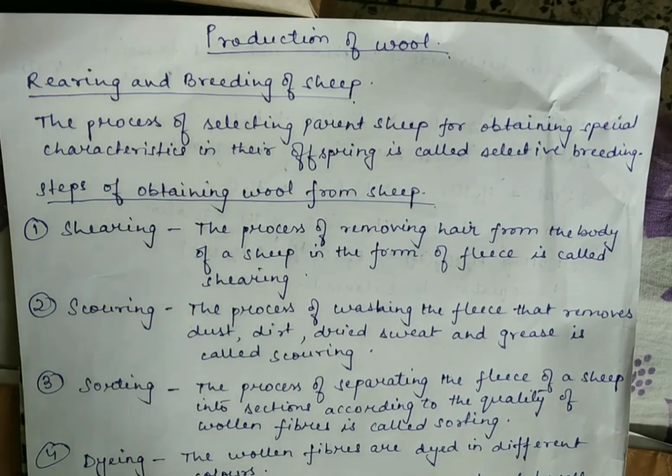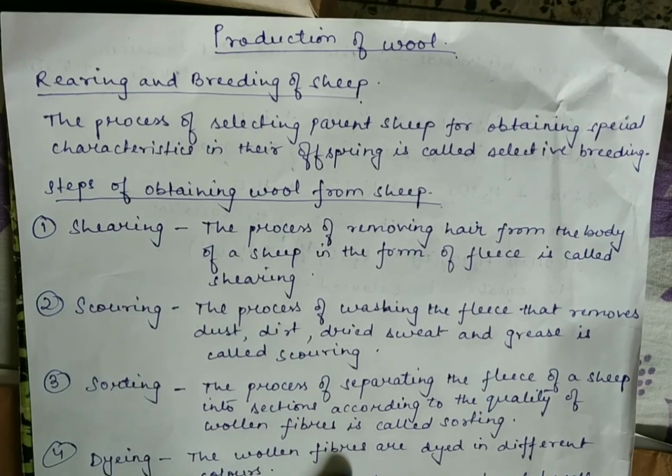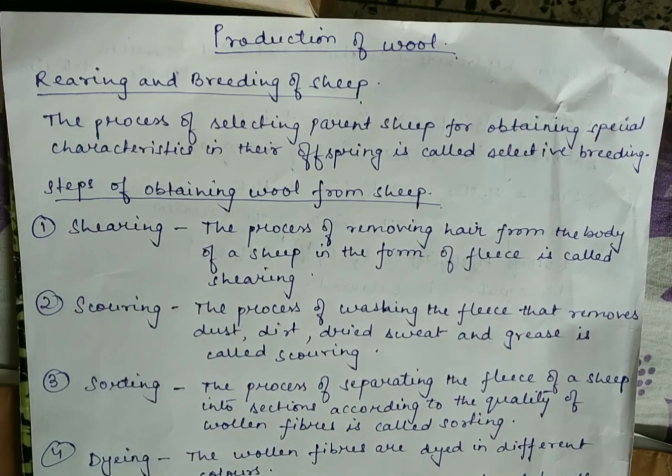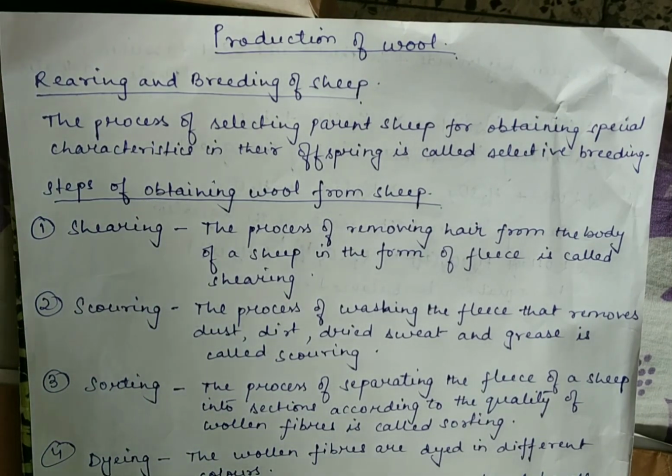So our first step was removing the hair from the body of the sheep, which is called shearing, and the second process is washing or cleaning the fleece to remove all the impurities from it. Now the third step is sorting. What is sorting? The wool is not uniform in all parts of the fleece of a sheep.